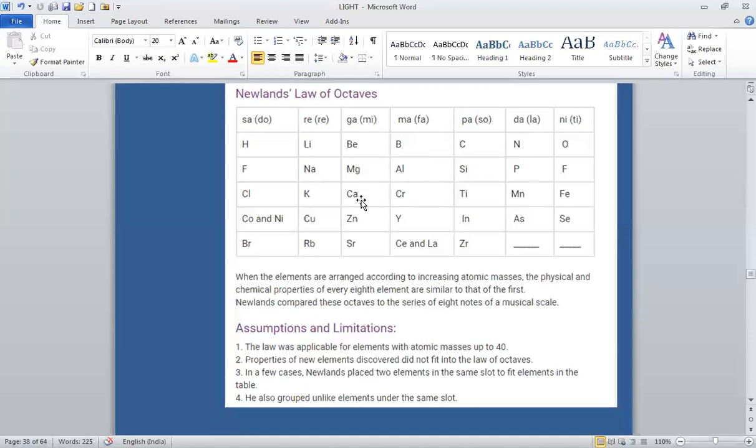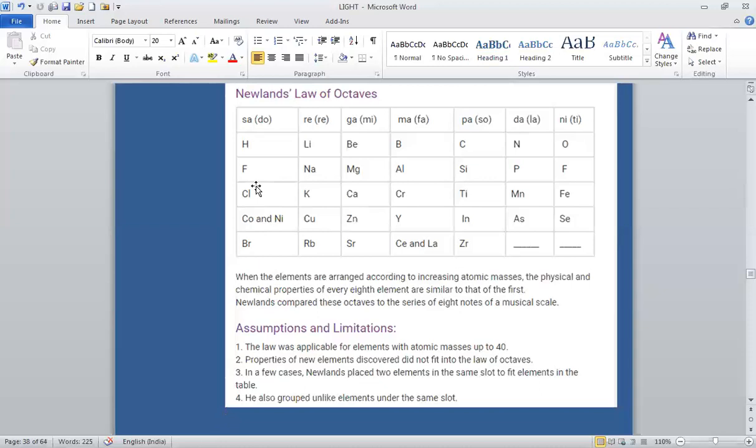In order to fit elements into the table, Newlands placed even 2 elements, such as nickel and cobalt, in the same place. They were placed in the same family as fluorine, chlorine, and bromine, which have altogether different properties.